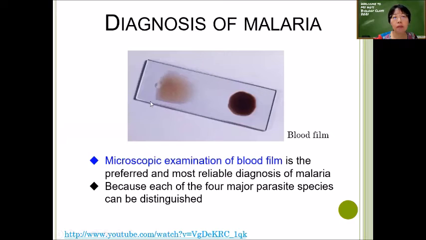Okay, so this is a microscopic examination of the blood. So first you put a drop of blood, then you have to spread it out like this. So you can see that if you got a drop of blood, even the light cannot pass through, it's too thick already. So you have to spread it out with another slide to make a very thin layer so that the red blood cells and the white blood cells do not overlap. So you can see individual cell very clearly. So you can see the content of the cell.